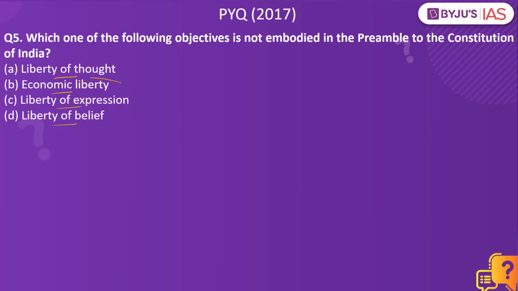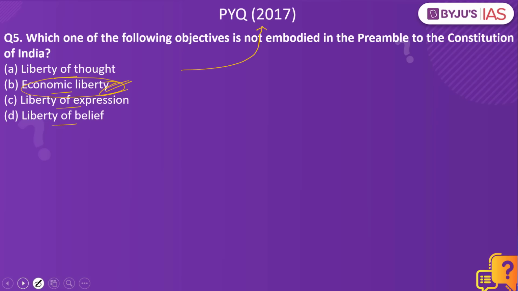The answer to this is economic liberty. When it comes to the preamble of the Indian Constitution, it provides for the liberty of thought, expression, belief, faith and worship, and does not make a mention of economic liberty. And this happens to be a previous year question from the year 2017.